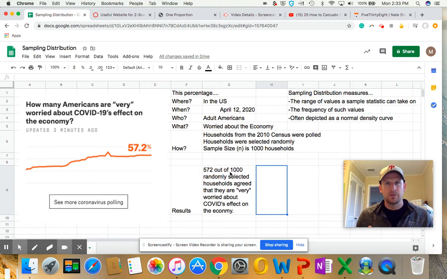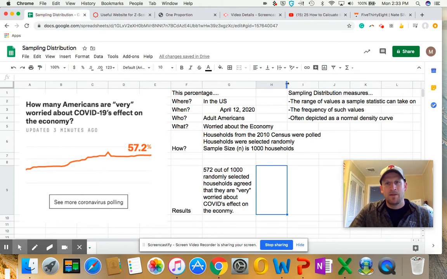If this is truly random, I would expect that out of this 1,000, there's a higher percentage of California households that are chosen, a higher percentage of New York households that are chosen, a lower percentage of households from North Dakota that are chosen, a higher percentage of households from Texas. You get the picture. Think of if every household in the entire country were listed in order from 1 to however many, we're selecting 1,000 from that list.